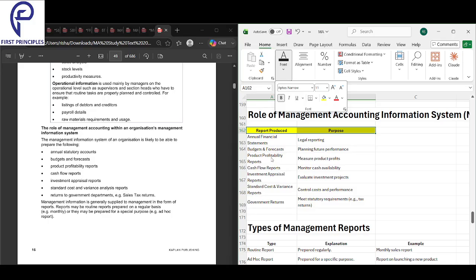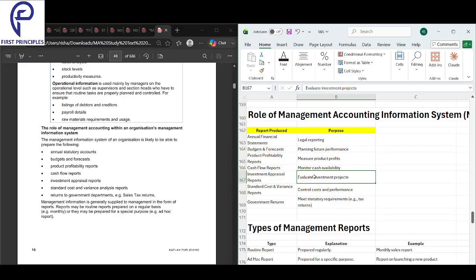Okay, at the strategic, we got that. This is done. Firstly, annual financial statements. The purpose is it helps in legal reporting. Budgets and forecasts help in planning the future. Product profitability reports help to measure the product's profits. Cash flow reports monitor your cash availability. And investment appraisal evaluates the investment projects. And standard cost and variance reports control the cost. Government returns meet the statutory requirements.